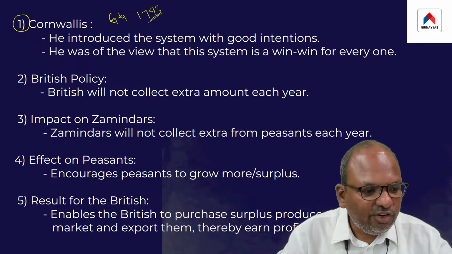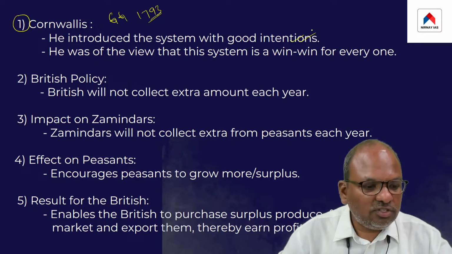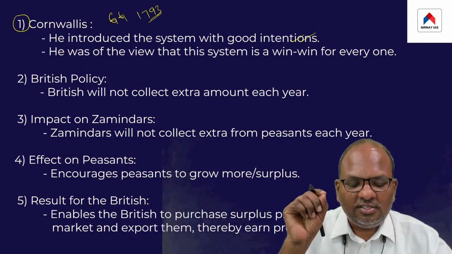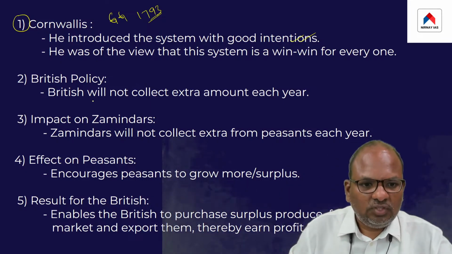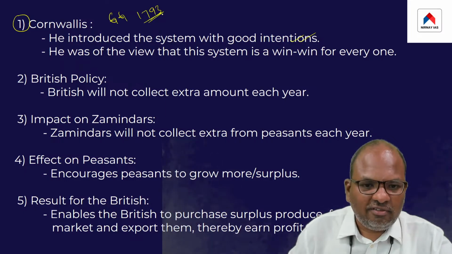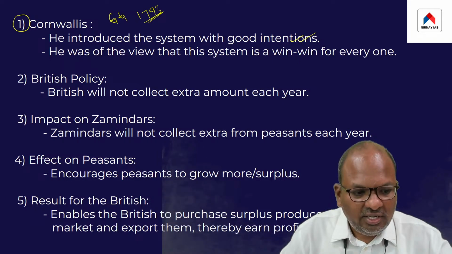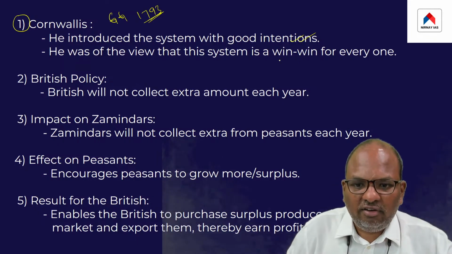And he introduced the system with all good intentions. Cornwallis was of the view that this system was going to benefit everyone. It would be win-win for everyone.